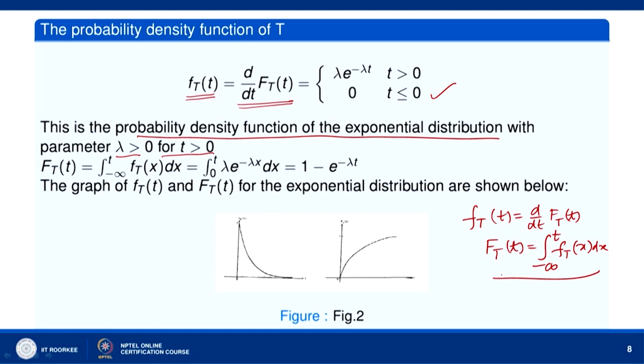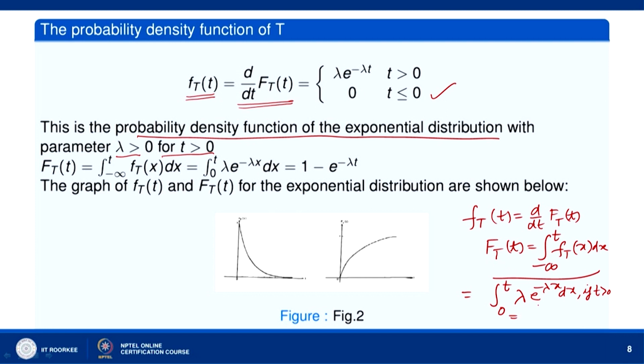So this is equal to the integral from 0 to t of lambda e to the power minus lambda x dx, if t is greater than 0. If t is less than 0, then F_T(t) is 0.